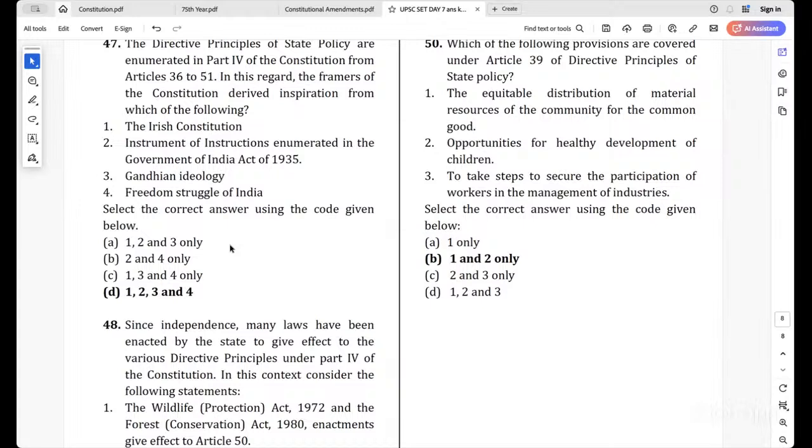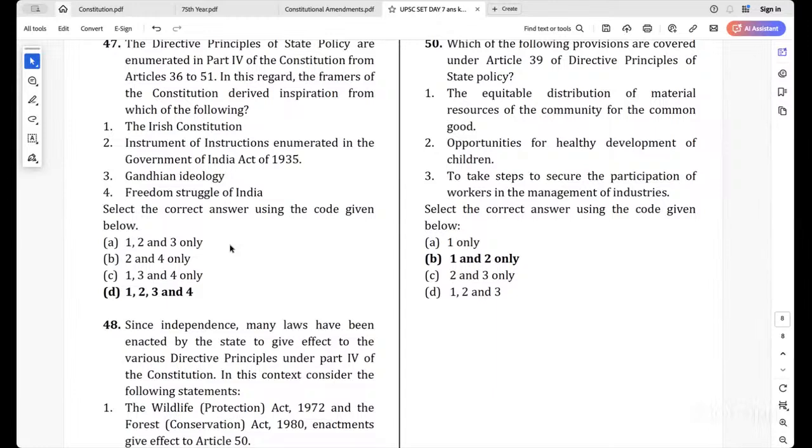Which one did you not choose? What did they say about freedom struggle? My only question is, from Article 36 to 51 there are many things, right? Did none of them come from the freedom struggle? Surely someone must have spoken about it somewhere. Was education not talked about in the freedom struggle? Was education talked about or not in the freedom struggle? Cottage industries, was it talked about or not? Then what? Why should that line be there for you? Then why do we have Gandhian ideology? If there is Gandhian ideology, that itself is the freedom struggle, isn't it?